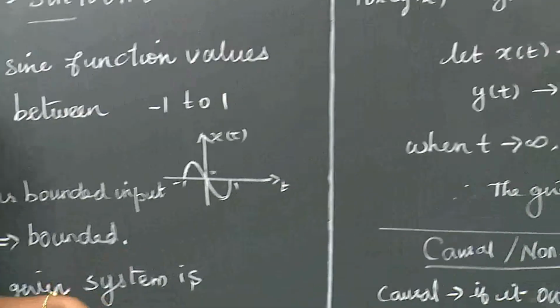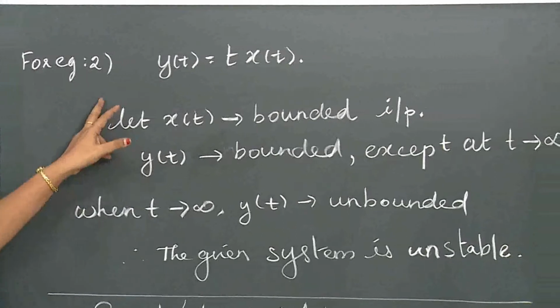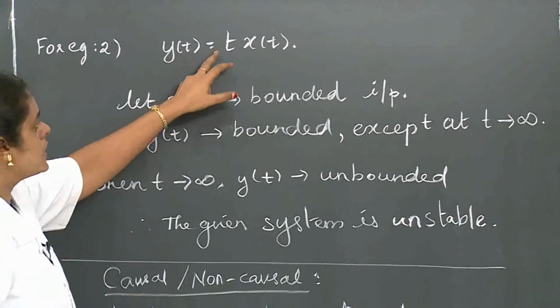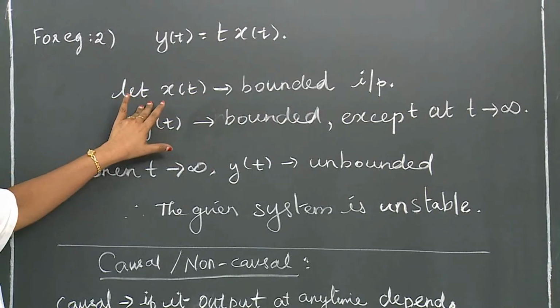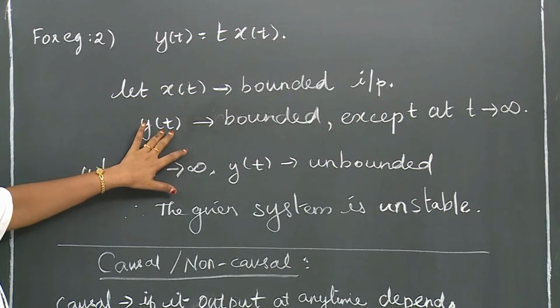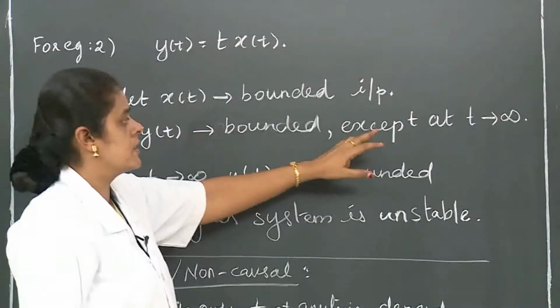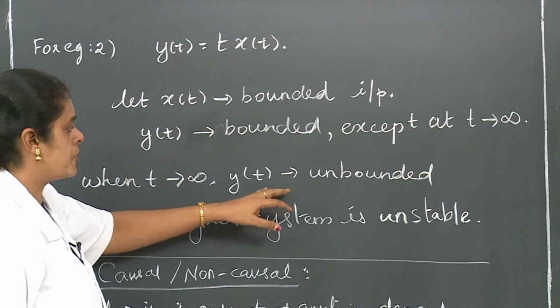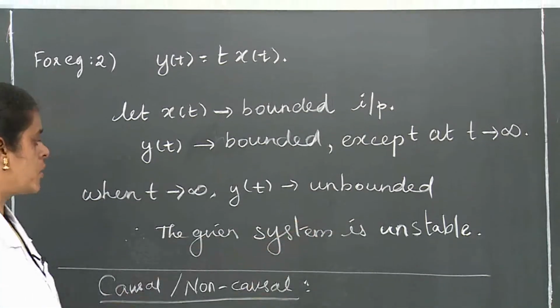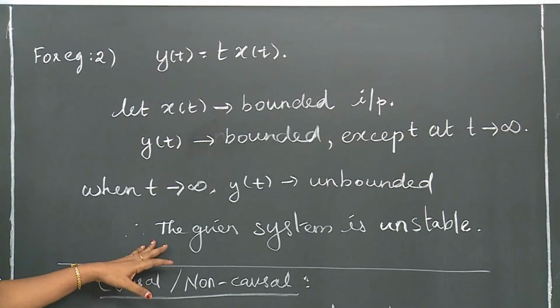Next we see an example of an unstable system. Here we have y of t equal to t into x of t. In this system, x of t is a bounded input, and y of t is a bounded output, except when t tends to infinity. When t tends to infinity, y of t is unbounded. So the given system is an unstable system.